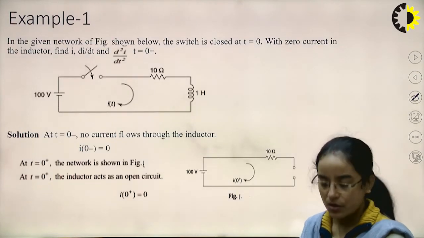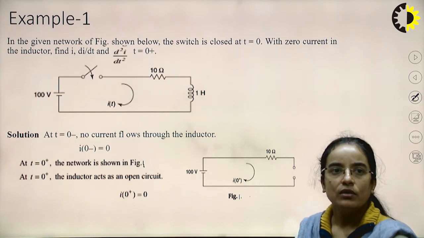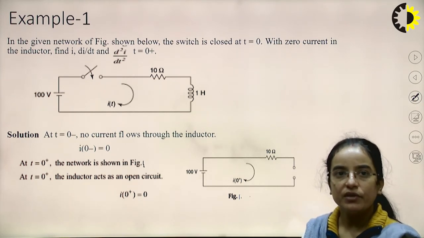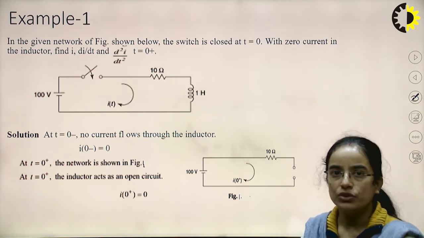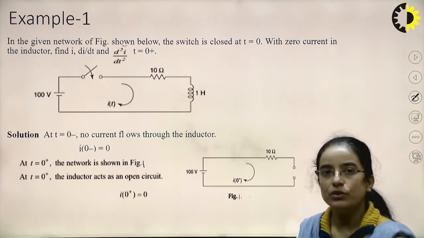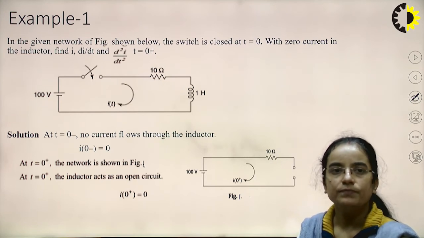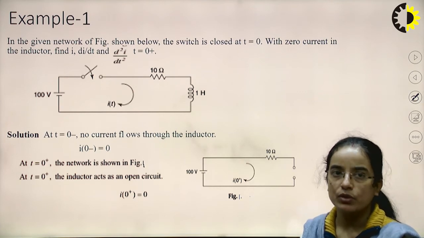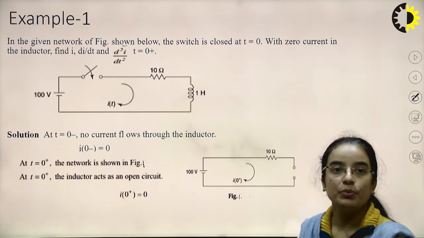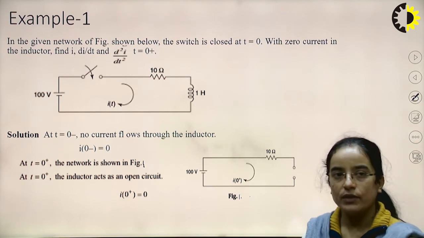So now this is the first example. The question is: in the given network, the figure is given, and the switch is closed at t equal to 0 with 0 current in the inductor. Find di by dt and d2i by dt square at t equal to 0 plus.